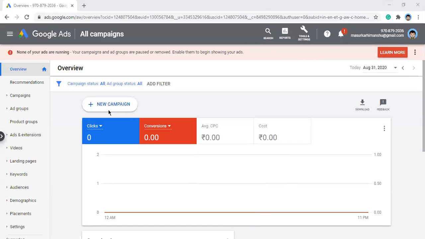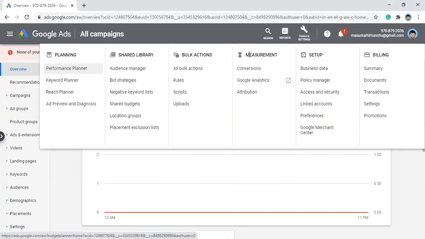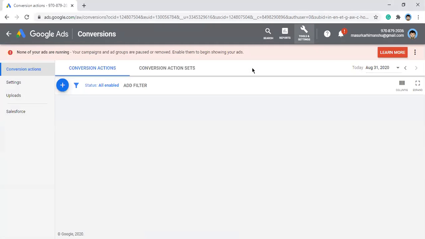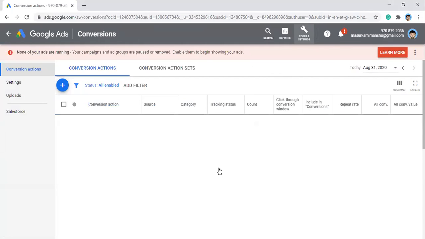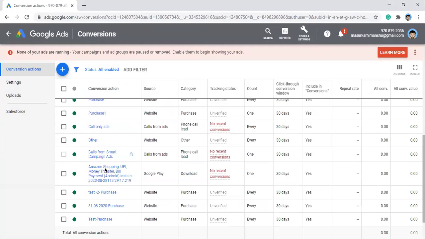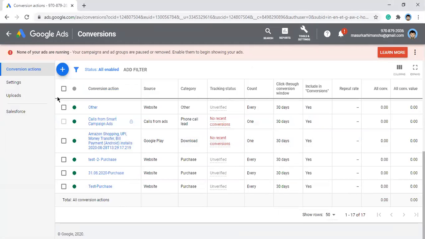Is this visible? Right, so we will go to tools and settings. Under measurement, you can see this conversion. Now you can see I have created so many pixels here. Right, I want to create a new pixel.